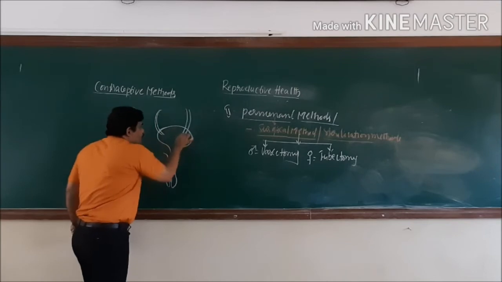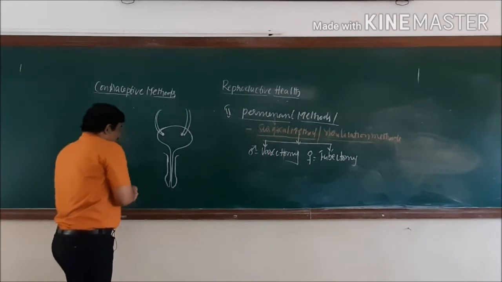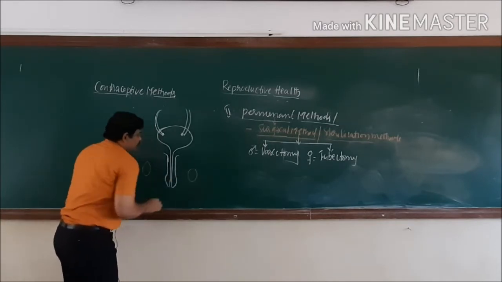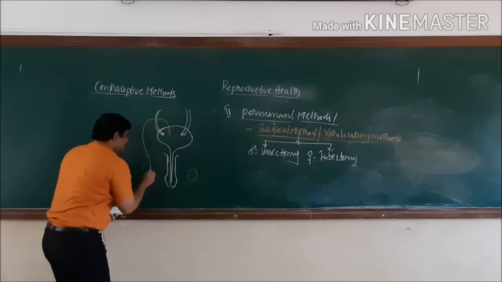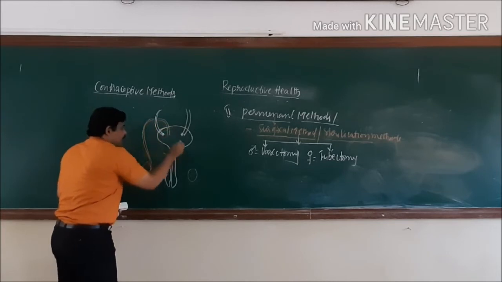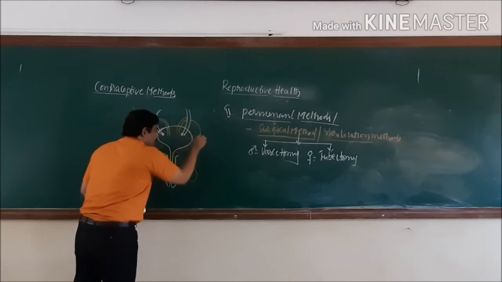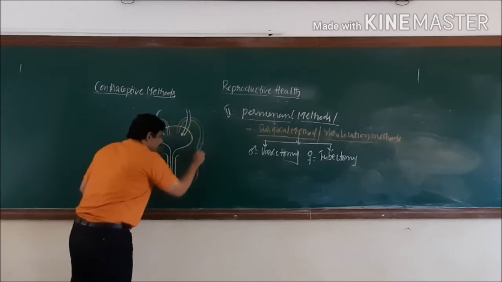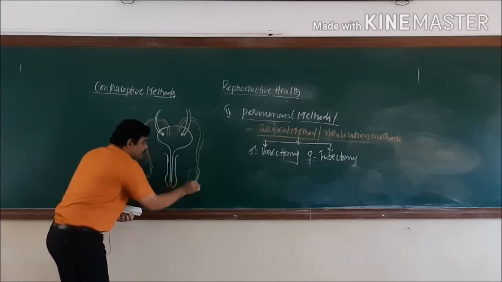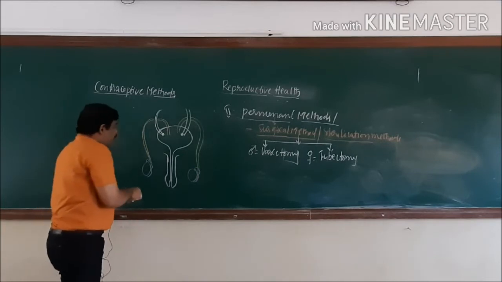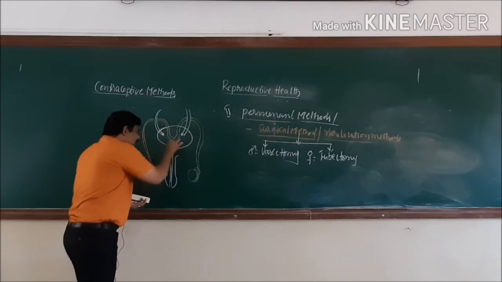There we have the two ureters, which come from the two kidneys. In a male reproductive system, 2 testes are present, and they have the epididymis and the vas deferens also. Whatever tube I am drawing is the vas deferens. Here you can see the epididymis, and these 2 vas deferens join with one another at one place and continue as the urethra.